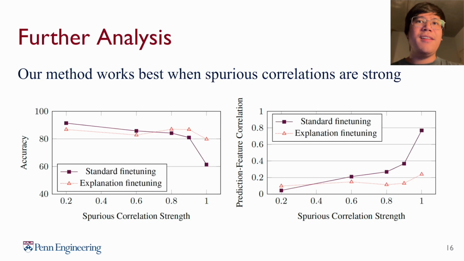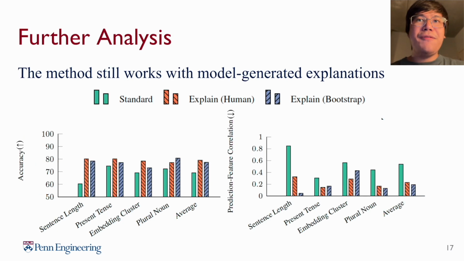Moving on to the analysis, we investigate what happens if we change the strength of the spurious cue. We find that explanation fine-tuning outperforms standard fine-tuning in cases where the spurious cues are relatively strong. This demonstrates a potential trade-off between in-distribution accuracy and out-of-distribution accuracy under explanation-based fine-tuning. Finally, we note that explanation-based fine-tuning works even if the explanations in the fine-tuning training set are written by LLMs.